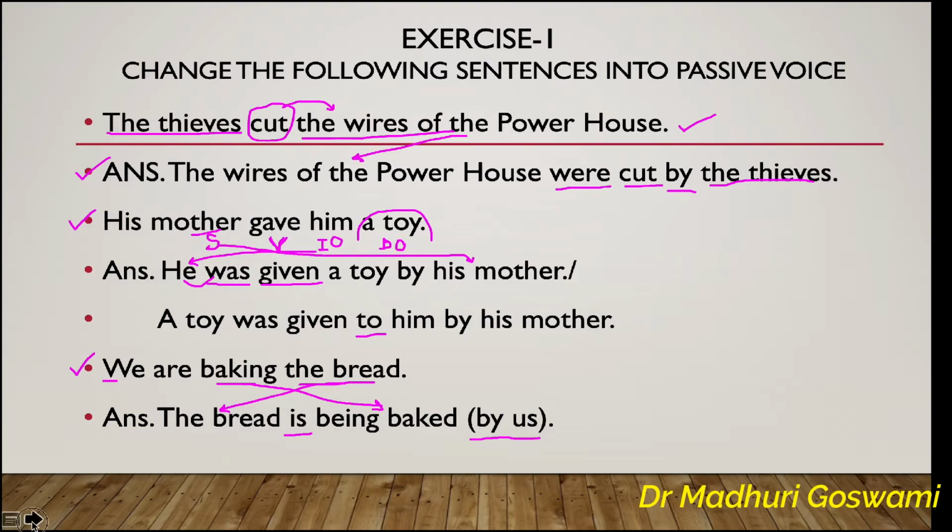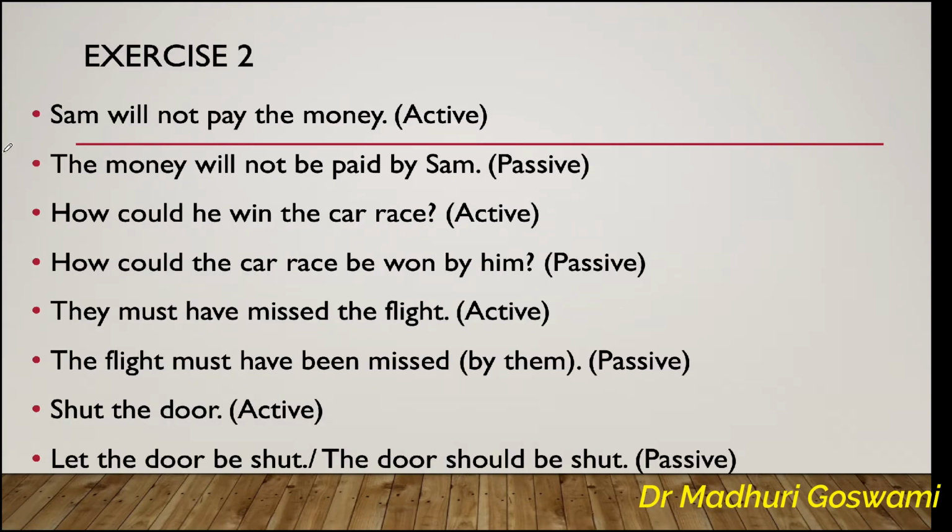The next sentence is Sam will not pay the money. Yes, in this sentence we have the future simple. And Sam is the subject, will not pay is the action or verb, and the money is the object. So what will we do first? Yes, we will take up the money, that's the object, and we will place it as the subject of the passive voice, the money.